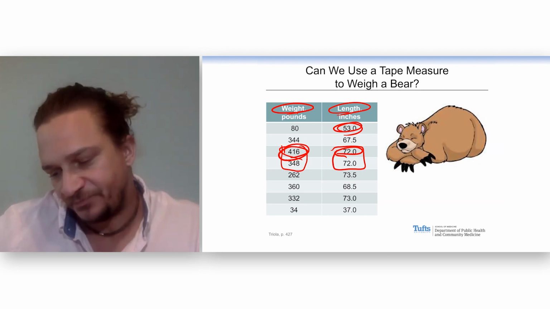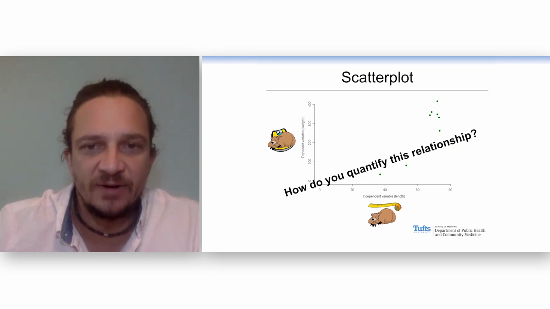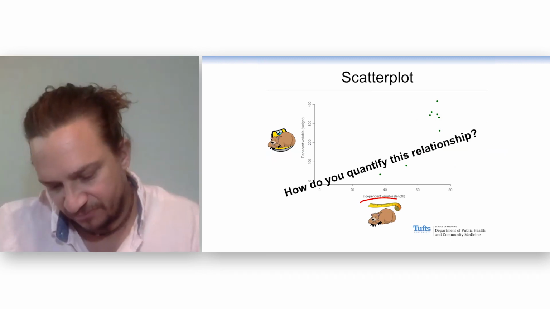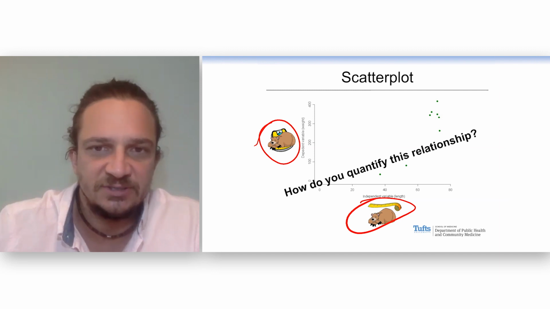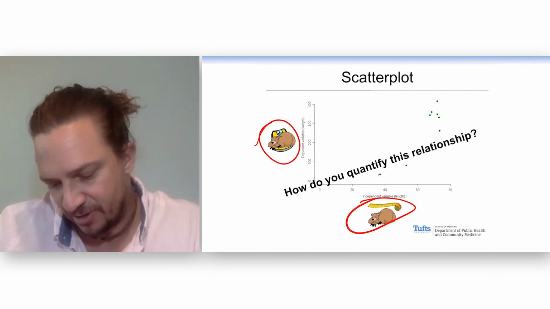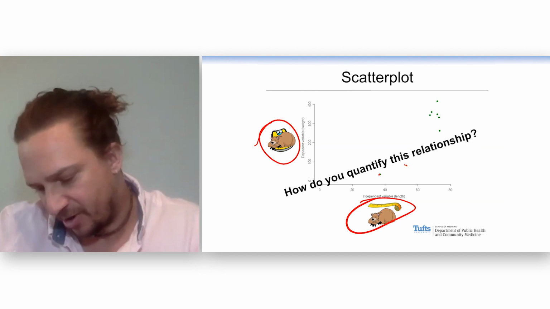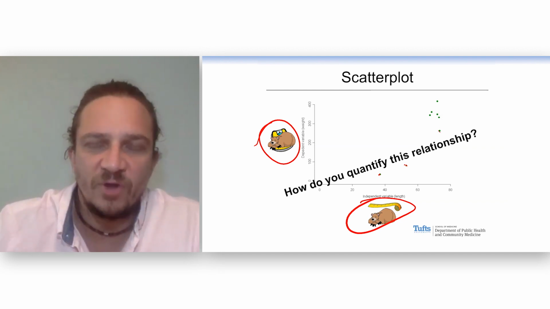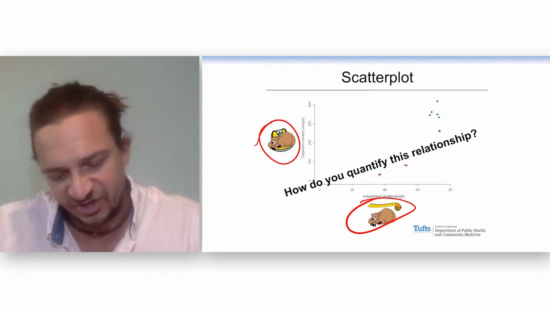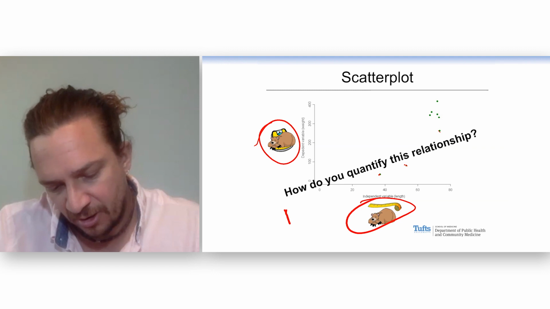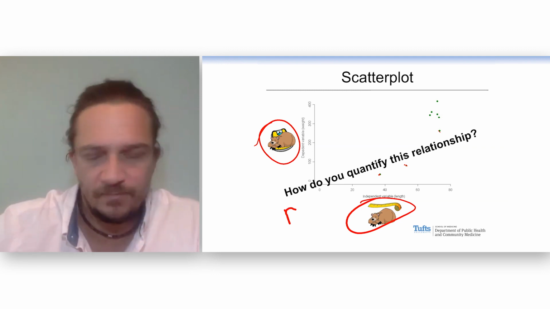We could draw a picture. This is a scatter plot. Here, how long it is. Here's a bear. How heavy it is. You draw a bunch of points. Here's a bear. Here's a bear. Here's a bear. Can we quantify this relationship in some way? The answer is yes. It's called the correlation coefficient, or R.